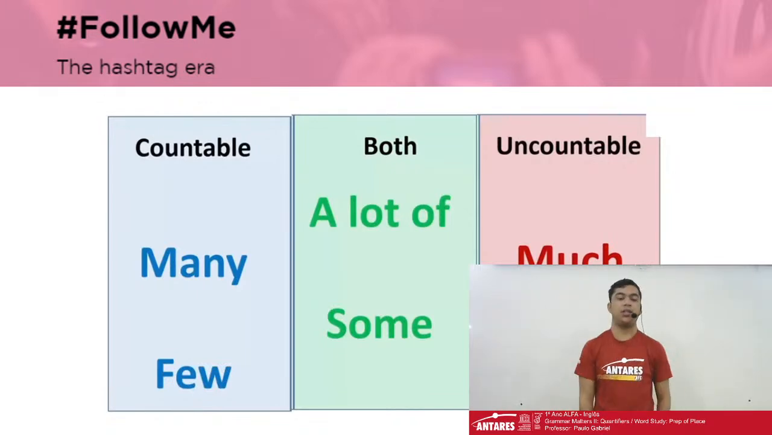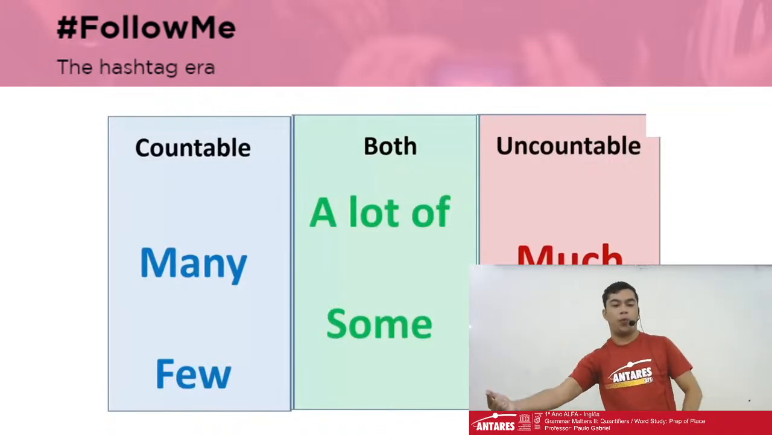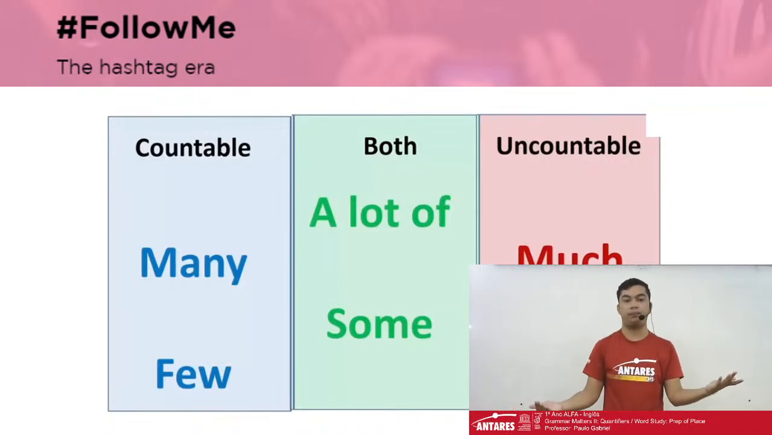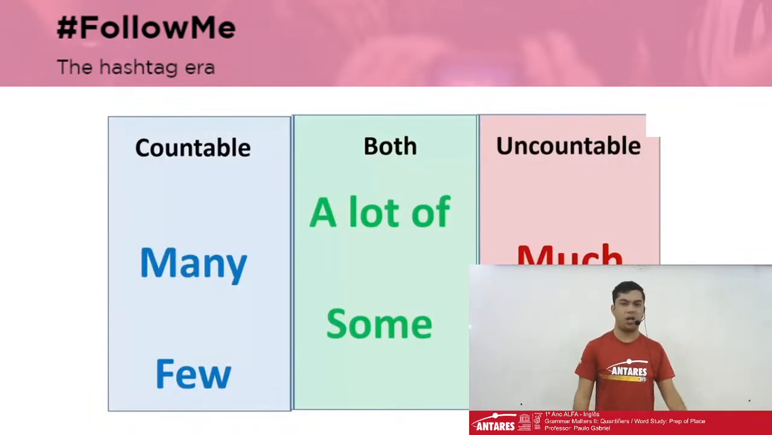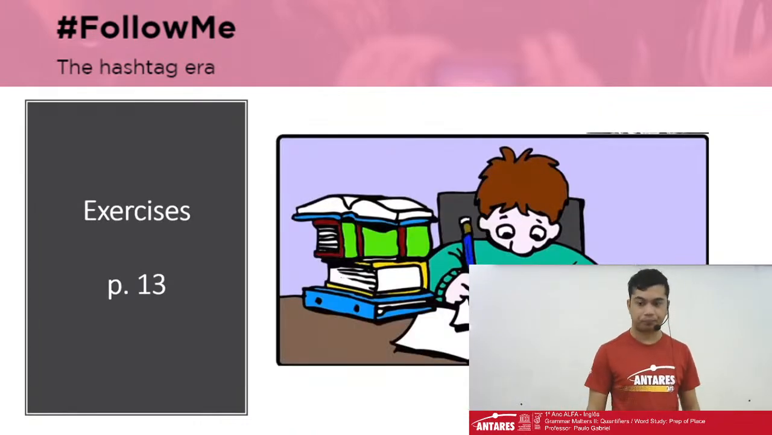And there are some words that we can use with both countable and uncountable, which are a lot of and some. So we can say a lot of potatoes and a lot of water, for example. Potatoes, countable; water, uncountable. And I can say there are some vegetables and there is some fizzy drink, soda, for example. Okay, let's move to the next one.